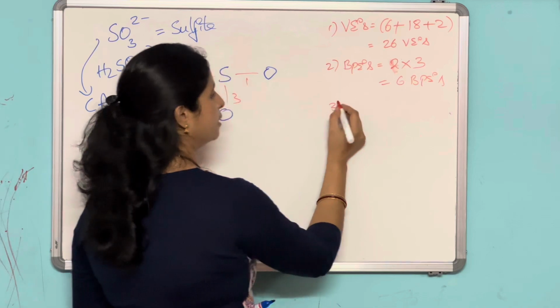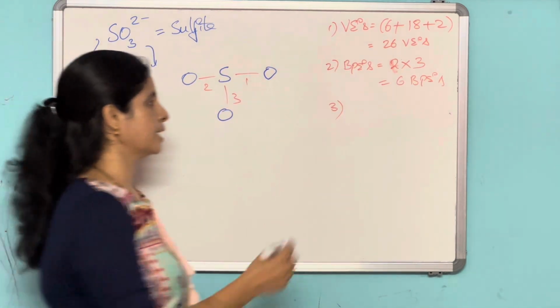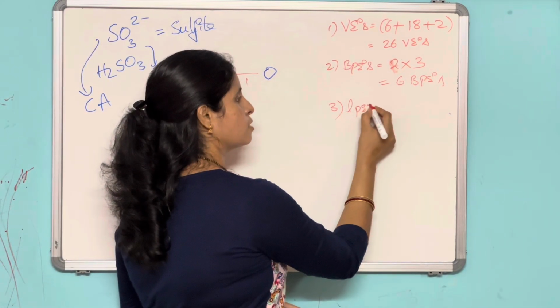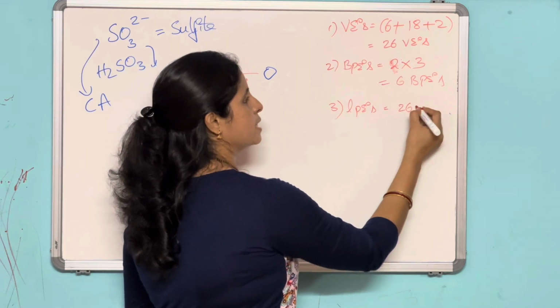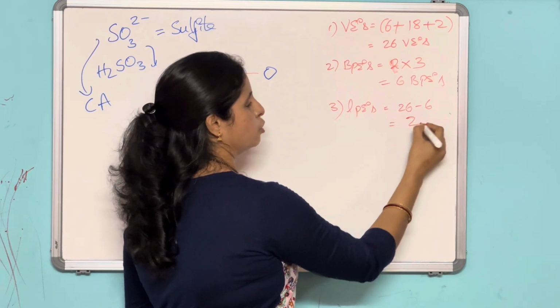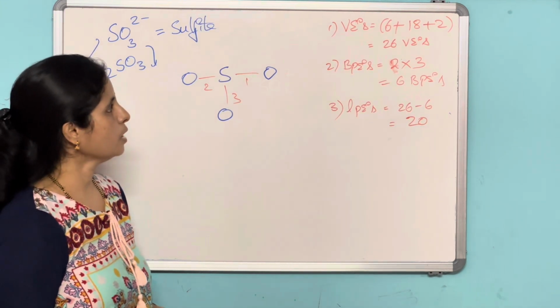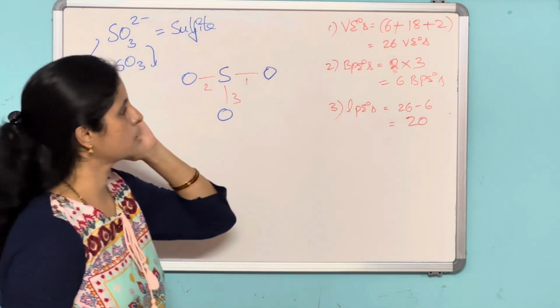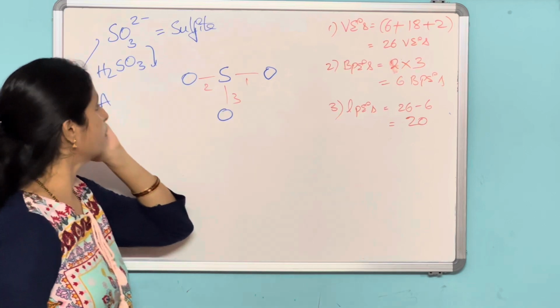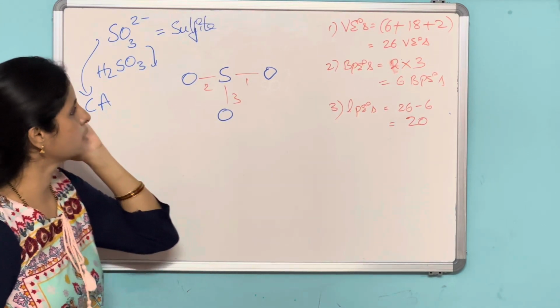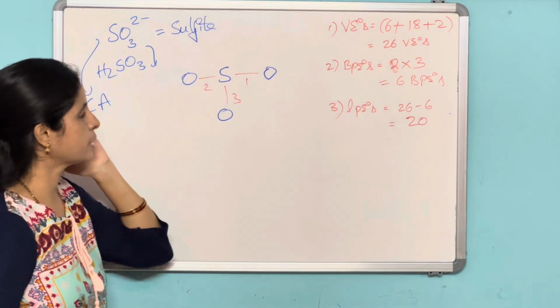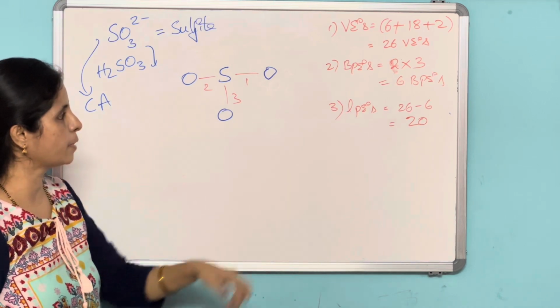And next, the third step is calculation of lone pair of electrons, which is equal to 26 minus 6, which is equal to 20 lone pair of electrons. Okay. 18 plus 2 is 26, 2 into the number of bonds, it is 3. 26 minus 6 bond pair of electrons.